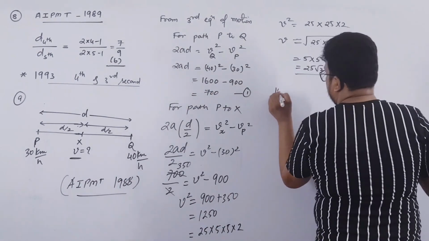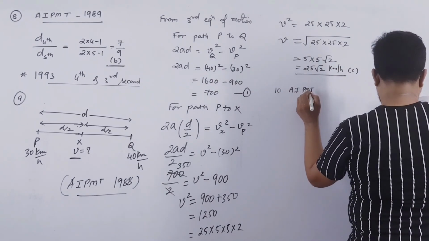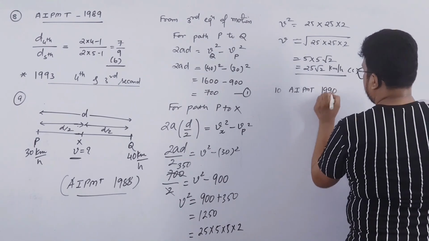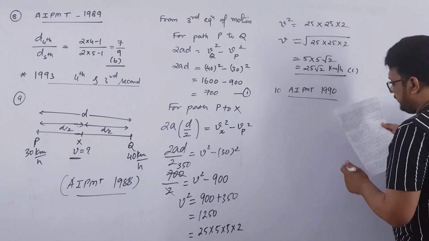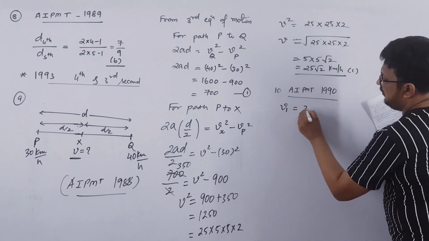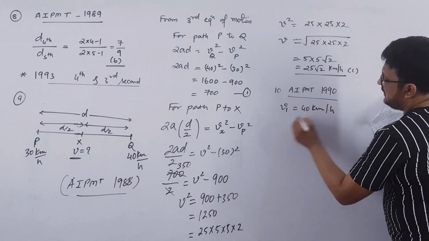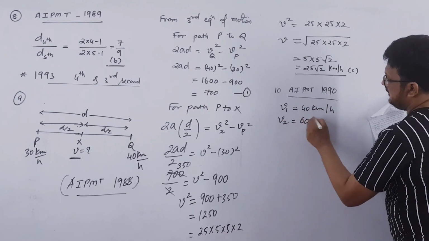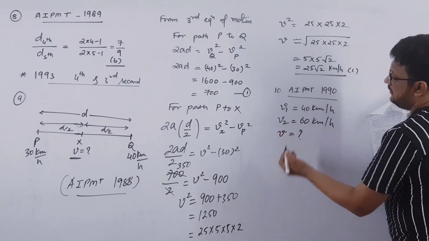And the 10th one is from AIPMT 1990. So here half of the distance is covered with a speed of 40 km per hour and the next half is covered with a speed of 60 km per hour. You have to find the average speed.